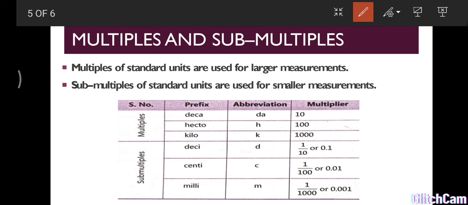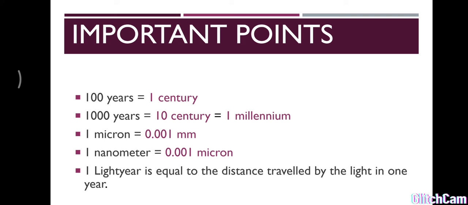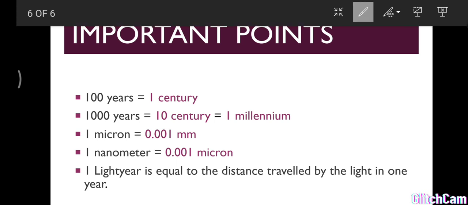And this tabular column is important. Here some multiples and submultiples values are given. Kilo means 1000, hecto means 100, deca means 10. Like that, deci, centi, milli. Deci means 1 by 10, centi 1 by 100, and milli 1 by 1000. This is very important, so just remember it. And these are the important points. 100 years is equal to 1 century. In the same way, 1000 years equals 10 centuries, that is equal to 1 millennium.